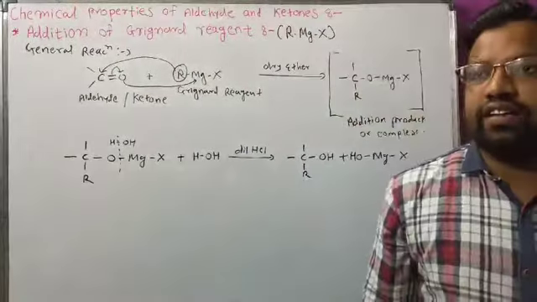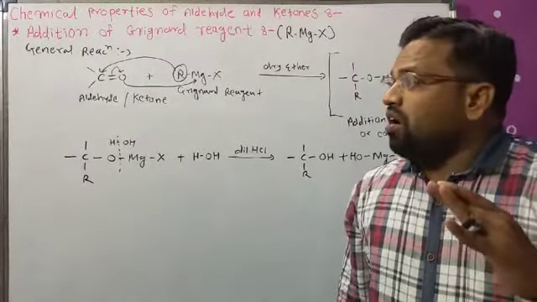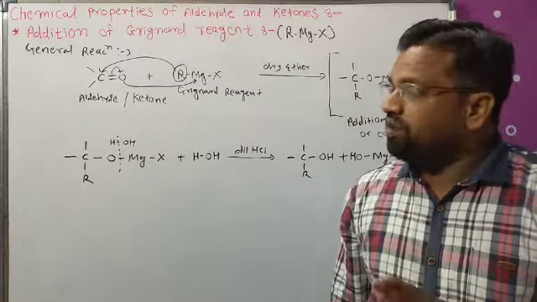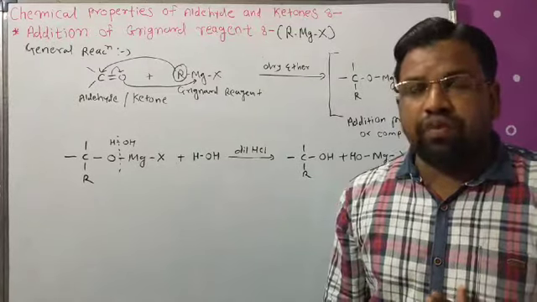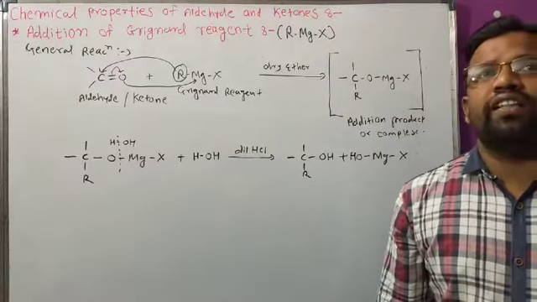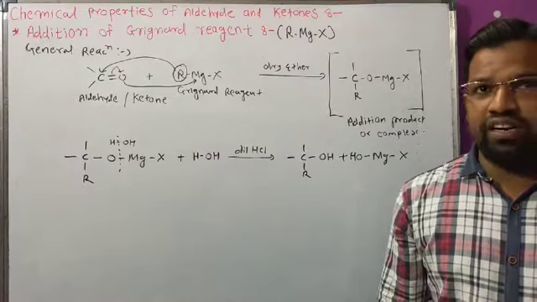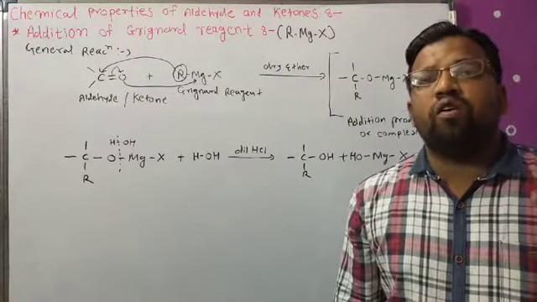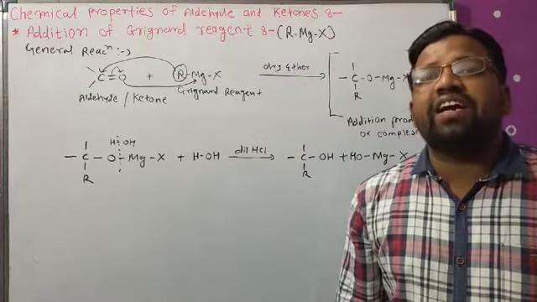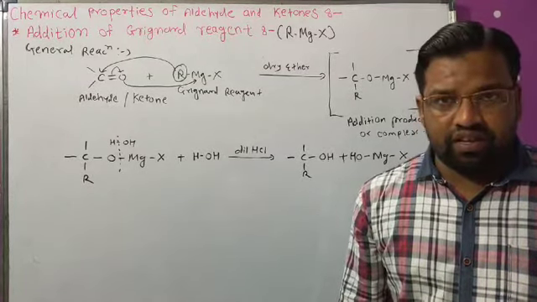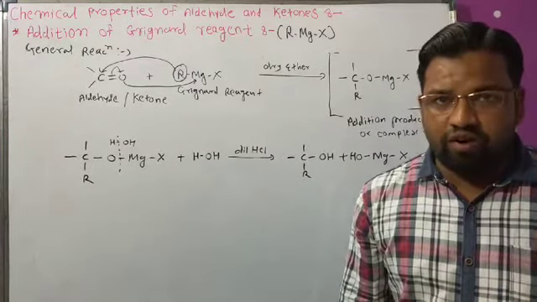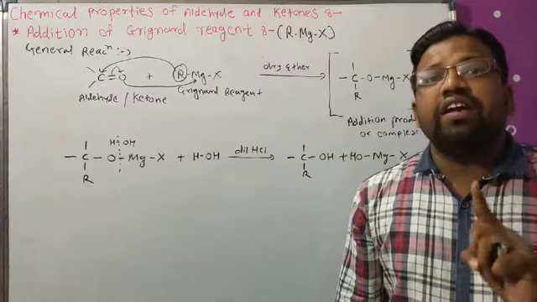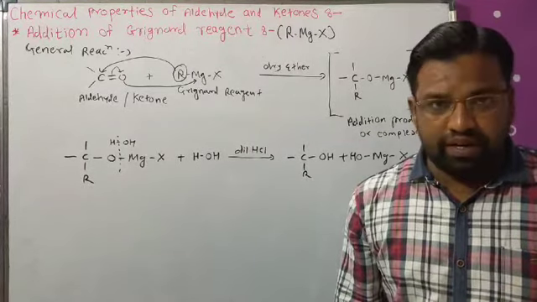Now we know that when aldehyde and ketone undergo reaction with Grignard reagent, they give alcohol. There are three important compounds: formaldehyde, acetaldehyde and acetone. When formaldehyde reacts with the Grignard reagent, firstly it gives the addition compound, and that undergoes acidic hydrolysis to give a primary alcohol.